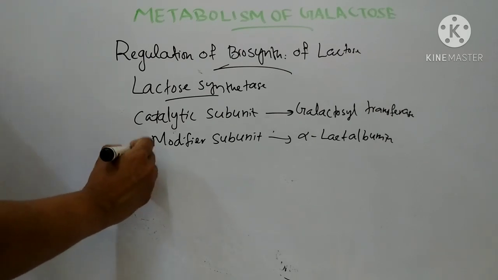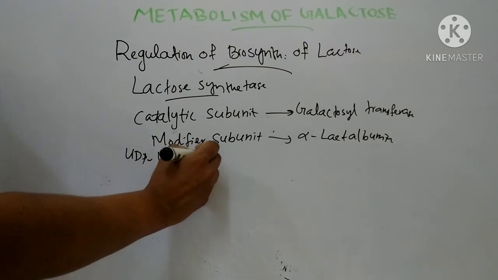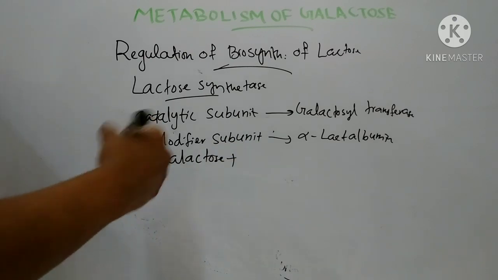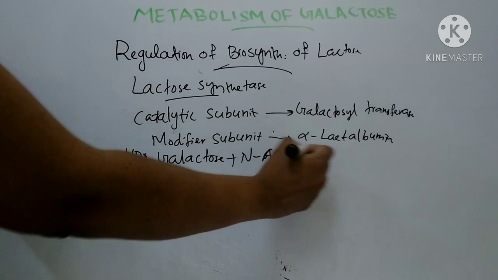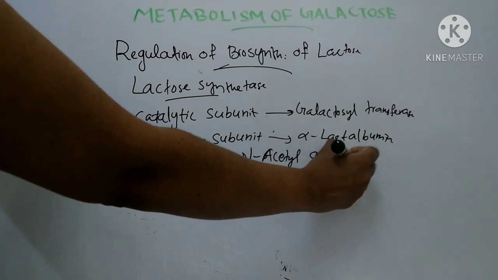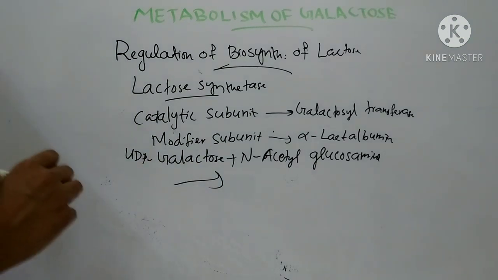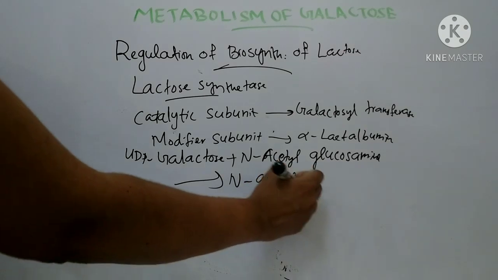That is, UDP galactose plus N-acetyl glucosamine forms N-acetyl galactosamine.